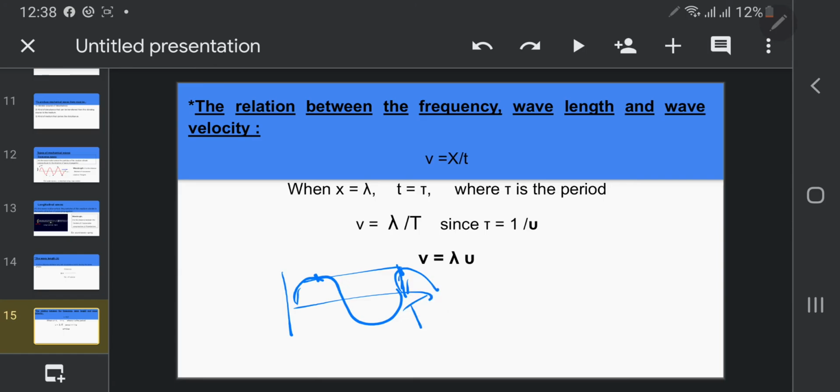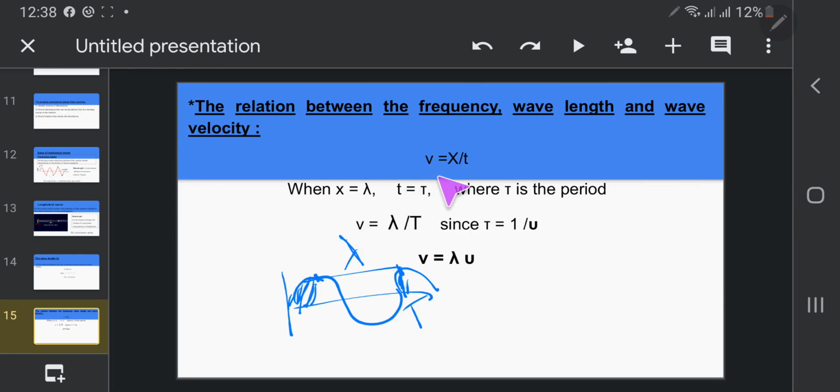Cancel this part and add this part instead. The wavelength is the length of one wave. One wave takes one periodic time.